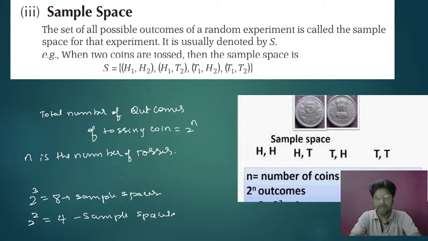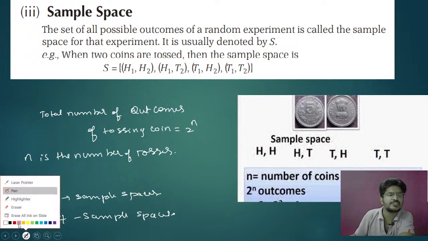The sample space is the total possible outcomes of a random experiment.